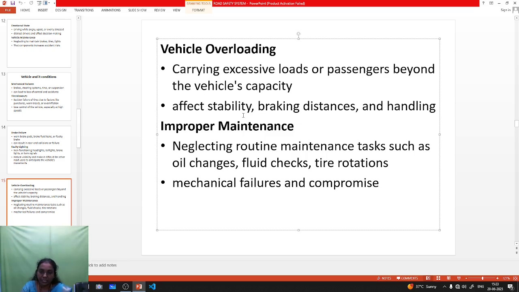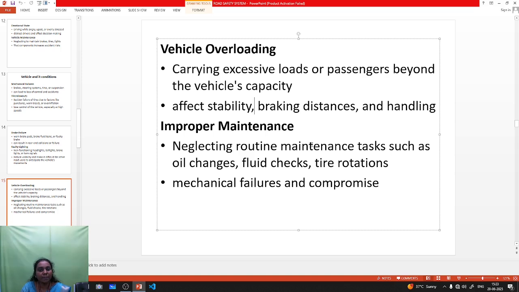If you apply the brake, the braking system becomes unpredictable. Due to the heavy load, handling is very difficult. This type of overloading must be avoided. Only the required amount of load that the vehicle is capable of should be carried.